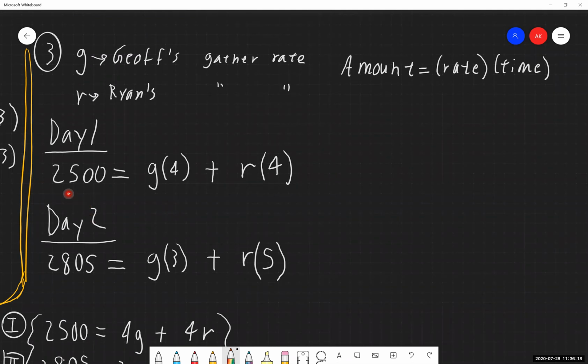So again, we can think of it as the total amount is equal to Jeff's amount plus Ryan's amount, again depending on which day we are looking at. So there are different ways of writing these things out, different ways of equating them, based on the information and the equations that we are going to be using for that problem.